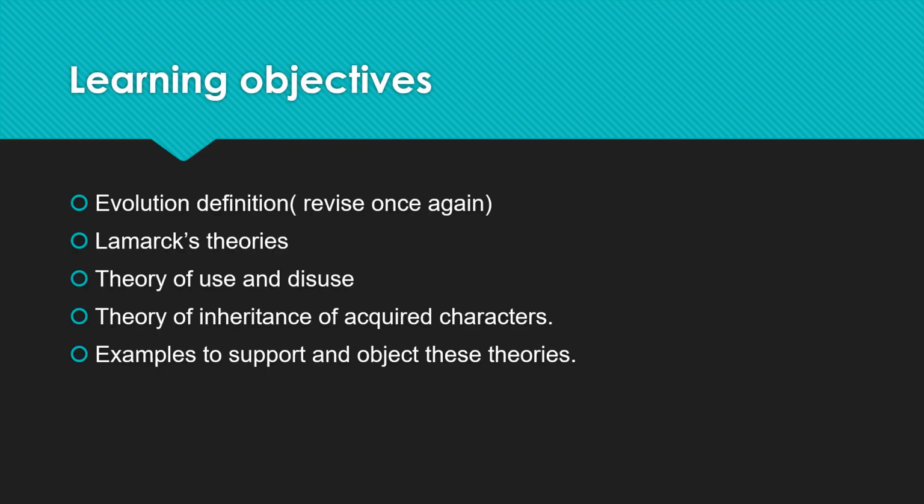Now, what are the learning objectives of today's lesson? We will do a quick revision of what is evolution, and we will study Lamarck's theories, that is the theory of use and disuse and the theory of inheritance of acquired characters. We will take a few examples supporting Lamarck's theory of use and disuse, and we will discuss several other biologists who objected to